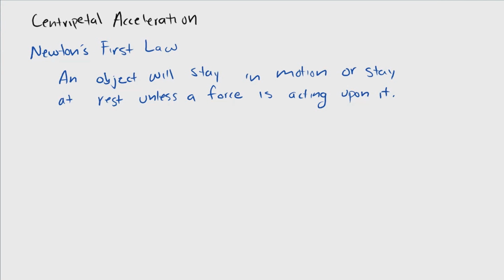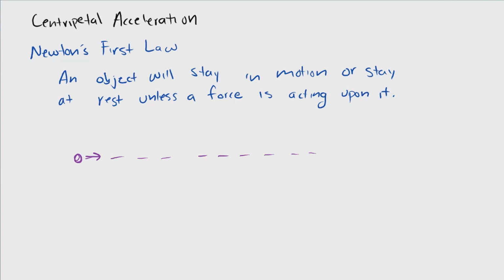So the first thing we're going to look at is Newton's first law. What that says is an object will stay in motion or stay at rest unless a force is acting upon it. So let's say we have this particle and its trajectory is along this straight line. It will continue to move along that straight line forever, because there's no force acting upon it. Now, if we add some frictional forces, such as this one right here, the object will slow down and possibly move backward. But we're assuming that there's no forces acting upon it.